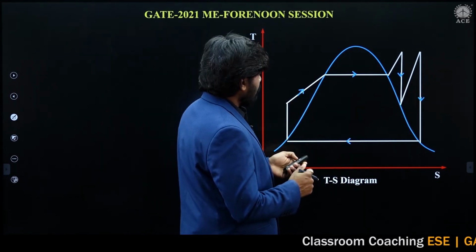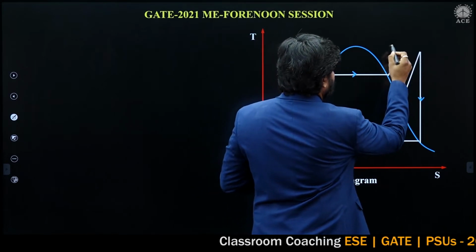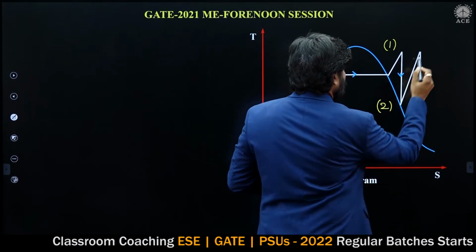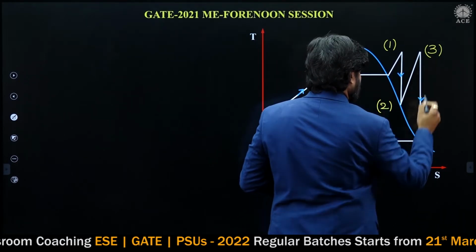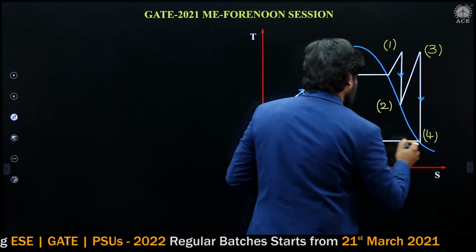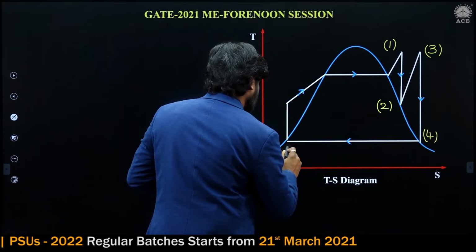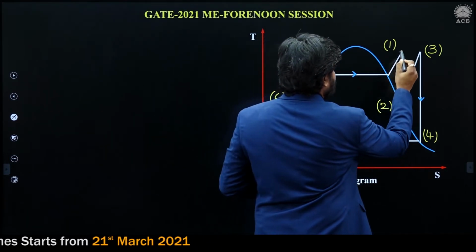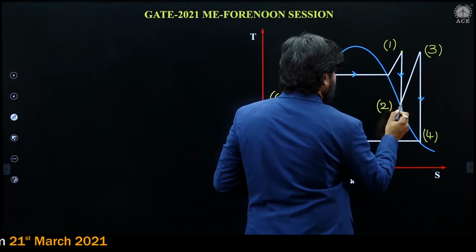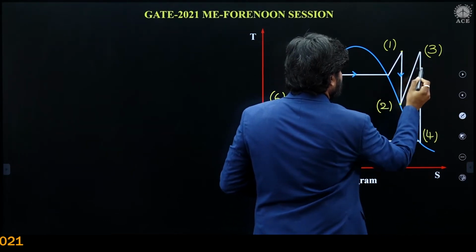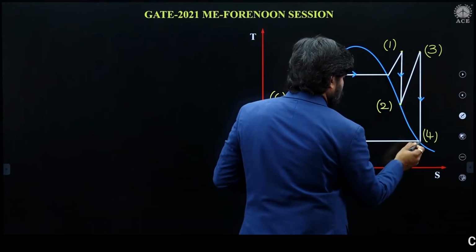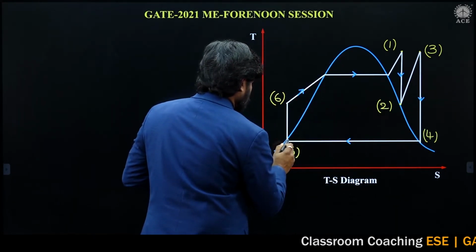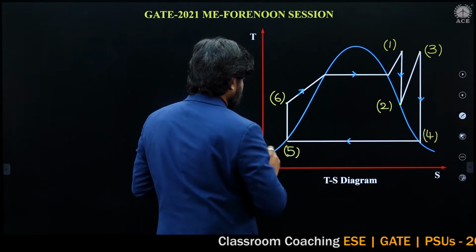Let us consider this point 1, this is point 2, this is point 3, this is point 4, this is point 5, this is point 6.